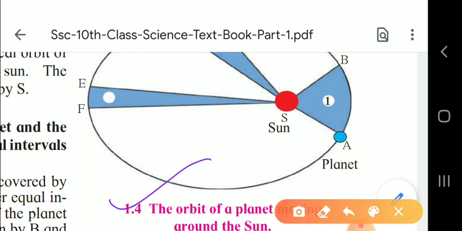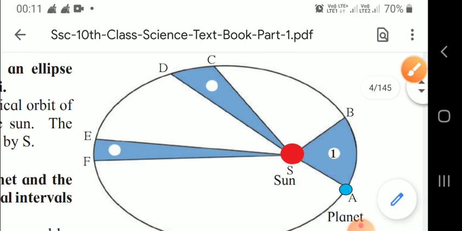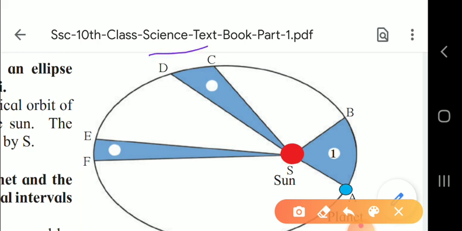Now Kepler's second law. The line joining the planet and the sun sweeps equal areas in equal intervals of time. AB and CD are distances covered by the planet in equal time. In this you can see this is the AB distance, and here this is the CD distance. These are covered in an equal interval of time. This is the second law.